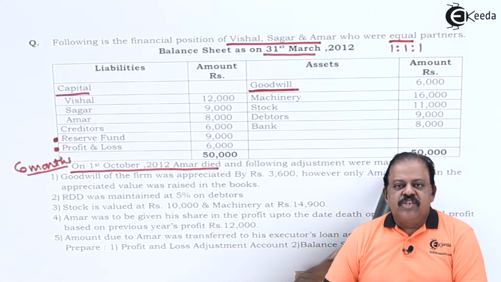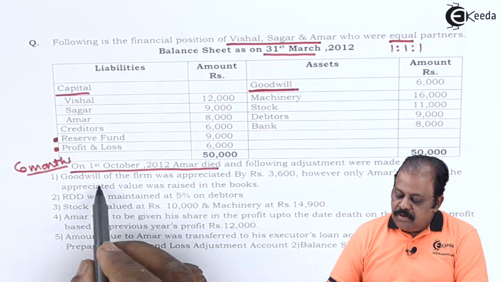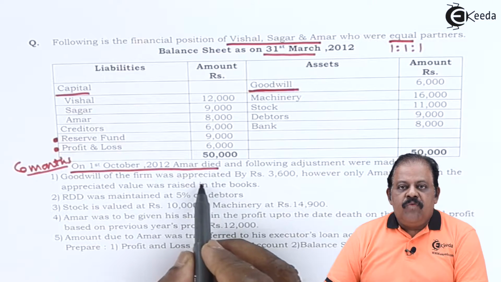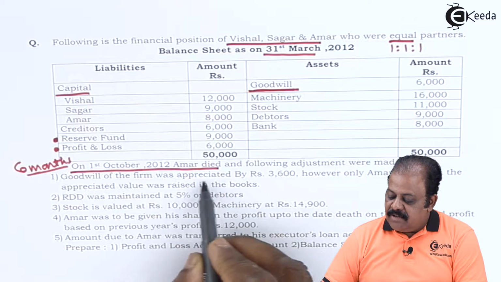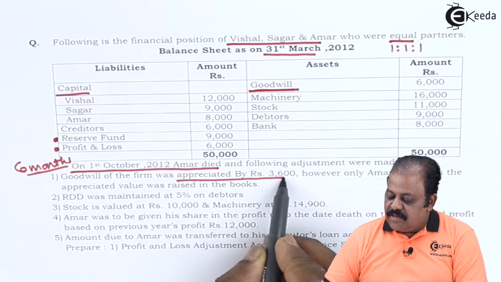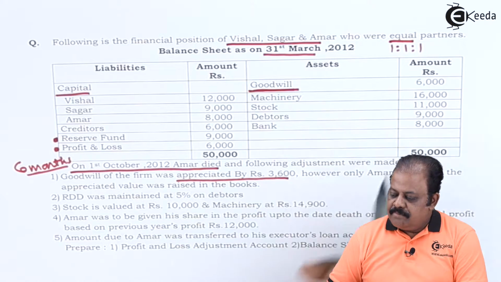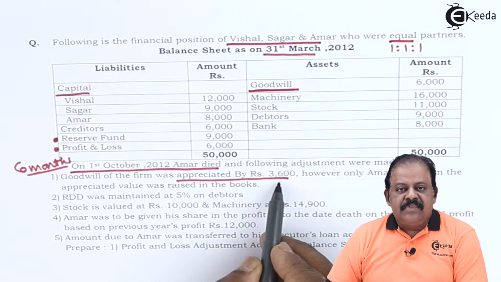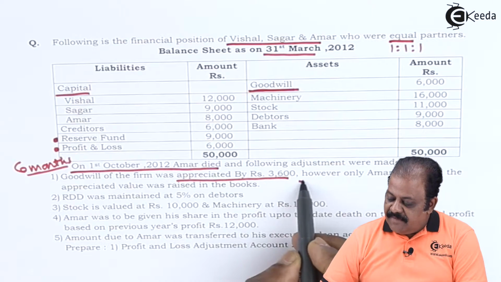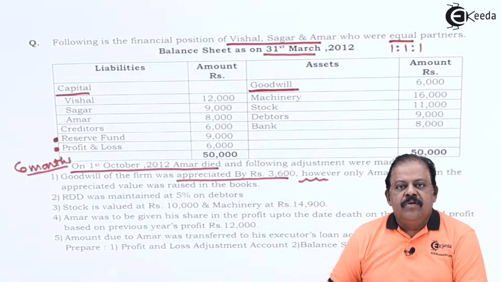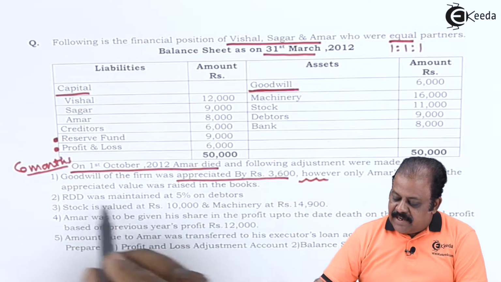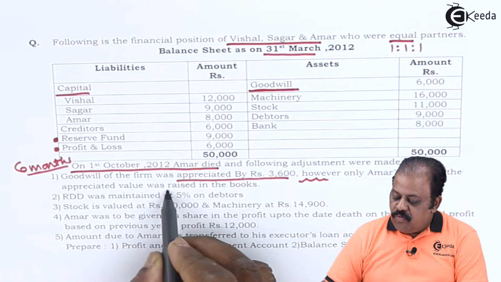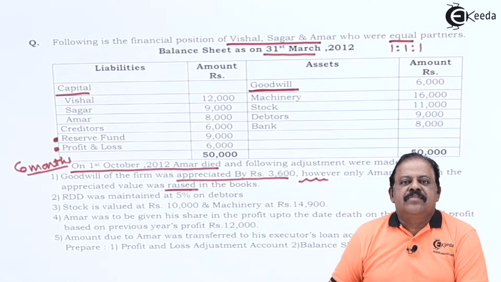And the following adjustments were made. Goodwill of the firm was appreciated by rupees 3,600. So it is 6,000 appreciated 3,600. However, only Amar's share in appreciated value was raised in the books.